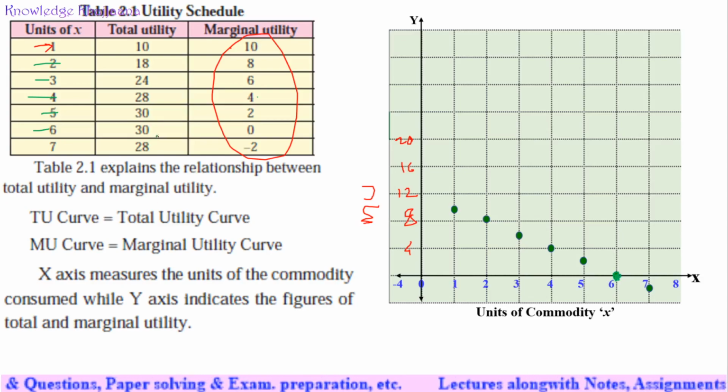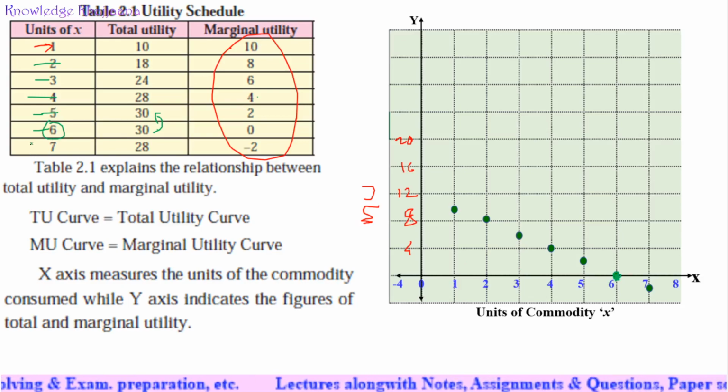Marginal utility is 0 means there is no increase in the utility over the utility which we got from drinking the last glass of water. That is, marginal utility is 0 when we drank the sixth glass of water. Why? When we drank the fifth glass of water, we got the utility 30. And when we drank the sixth glass of water, the utility remains the same. So there is no change, there is no difference. The difference is 0 by consuming an extra unit of the commodity. So it is 0.